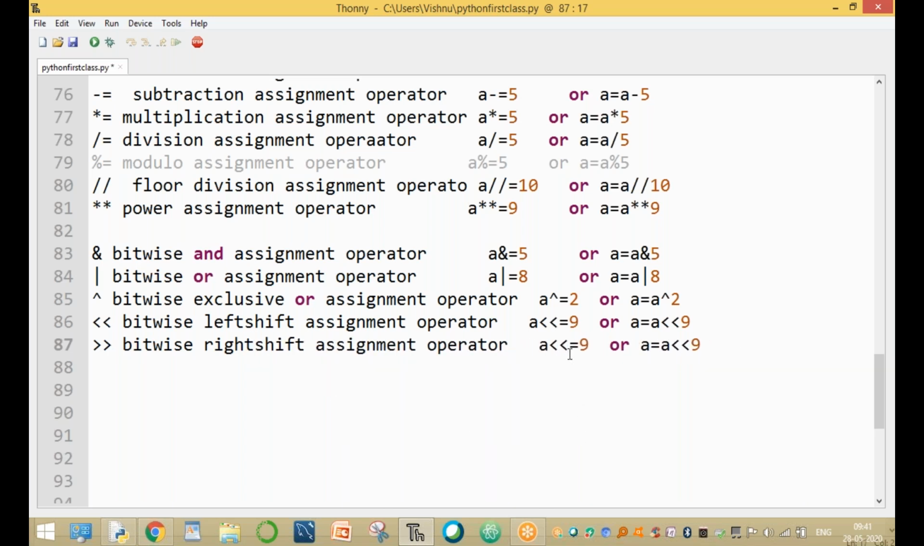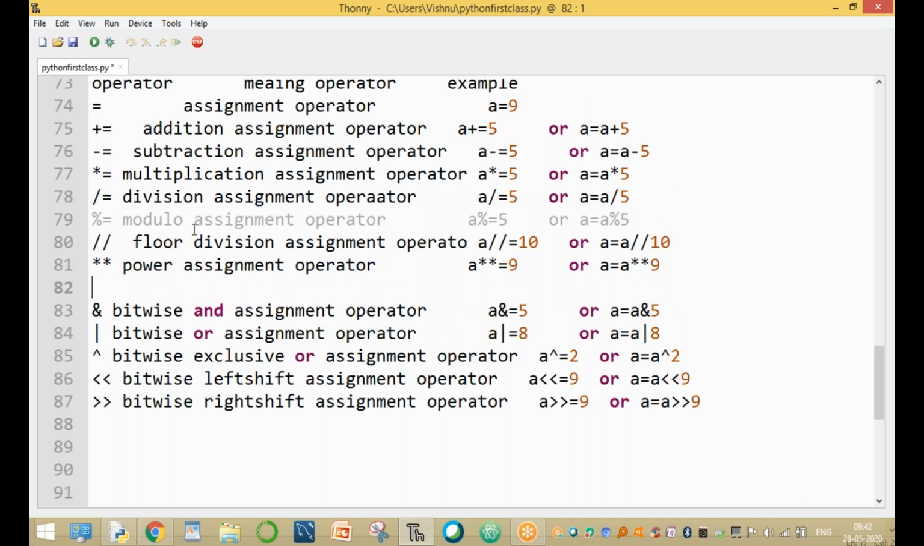These are the operators, greater than greater than, called right shift. Here the values are shifted right. So these are the assignment operators. These assignment operators are used to assign a value to a variable. What are the assignment operators available?